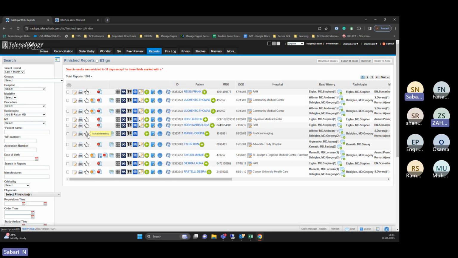Okay, the next one. Please repeat that option. This option will send the report to the fax. Yes, the client will receive the report by fax from you.